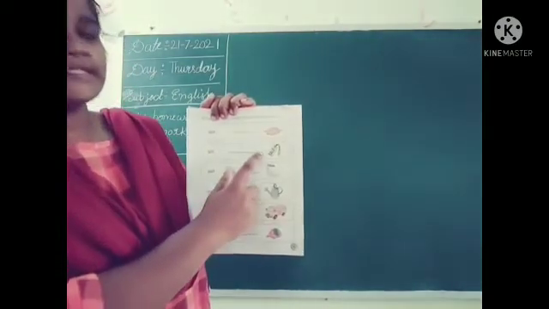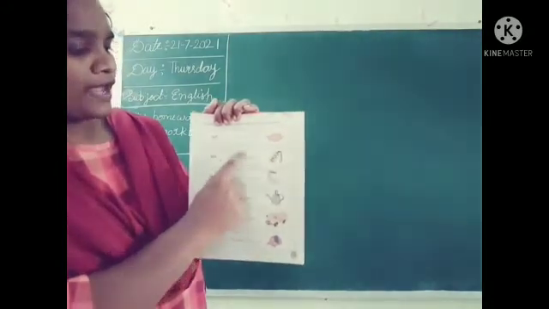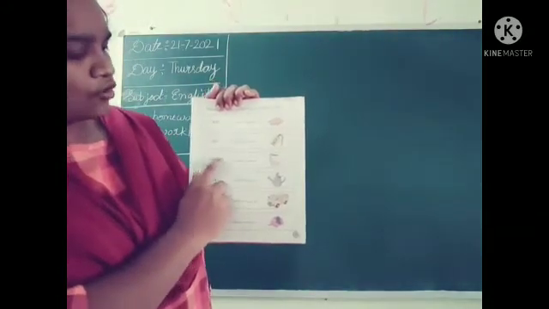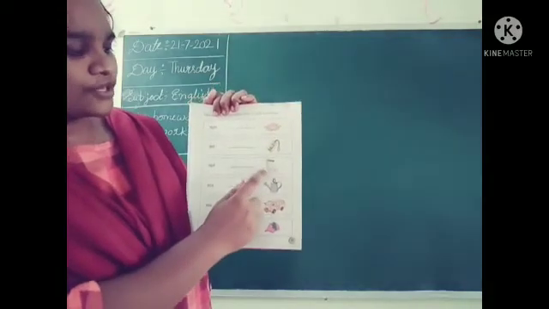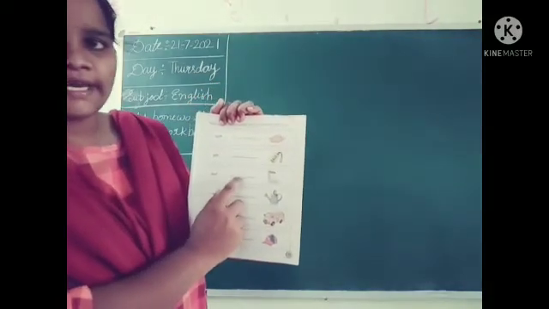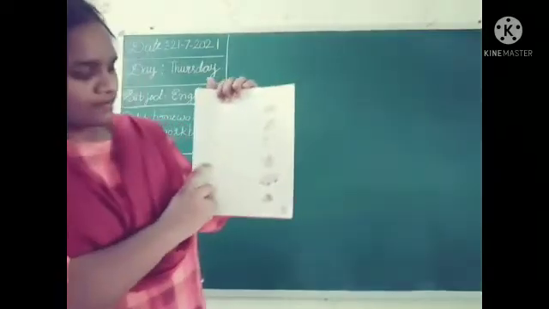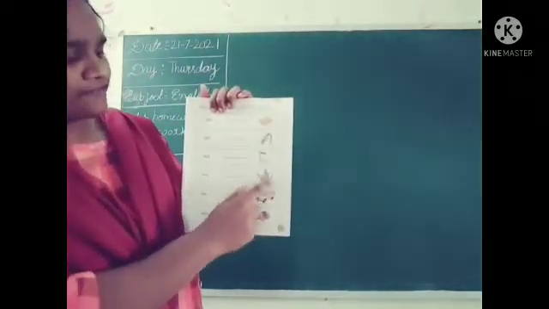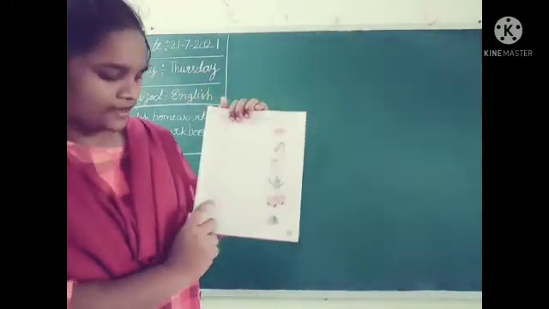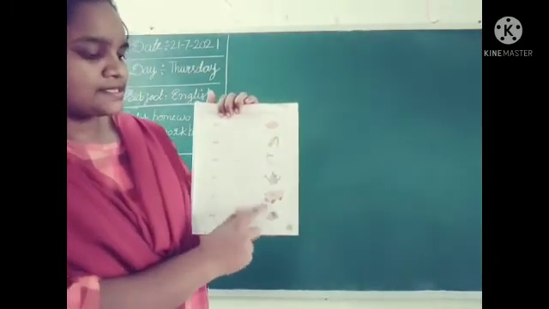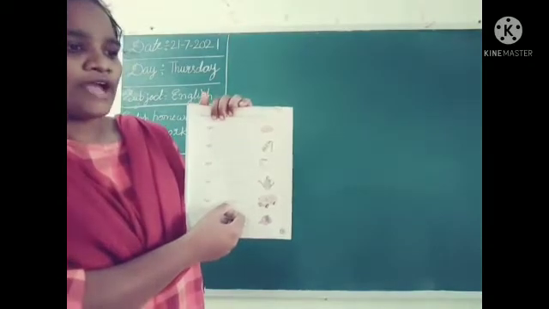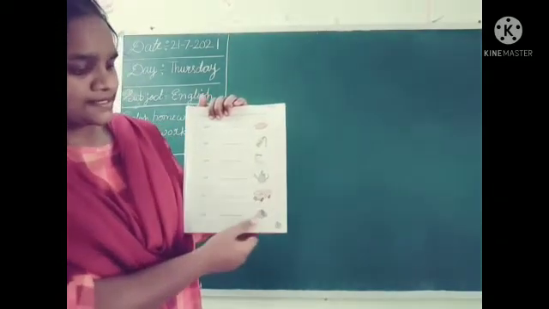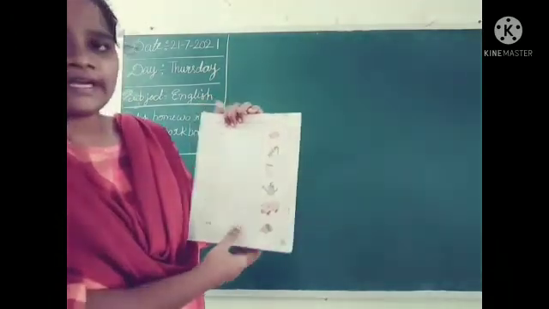G-A-T, yes, this is the picture of tag. Now we have to write tag. A-P-D, this is the wrong spelling. We have to write what is this picture? Pad. We have to write P-A-D, pad. And the next one N-C-A, yes, this is the picture of can. We have to write can spelling. Okay, N-A-B, yes, this is the picture of van. We have to write the spelling of van. A-C-P, yes, this is the picture of cap. We have to write cap.